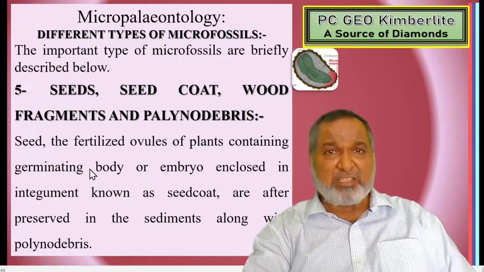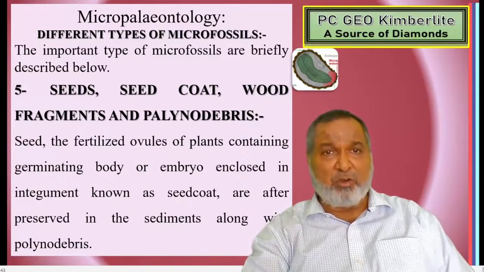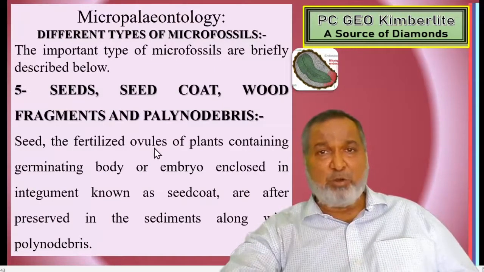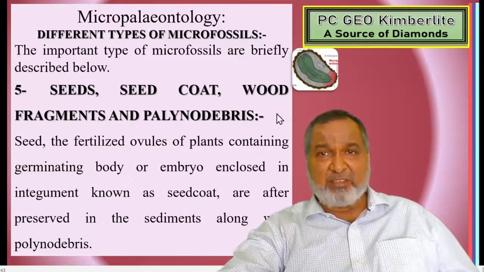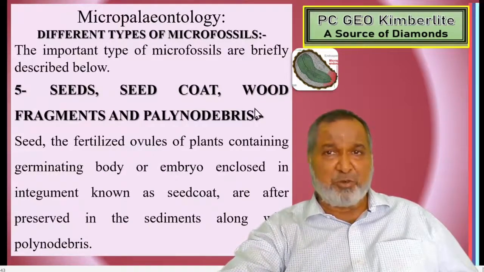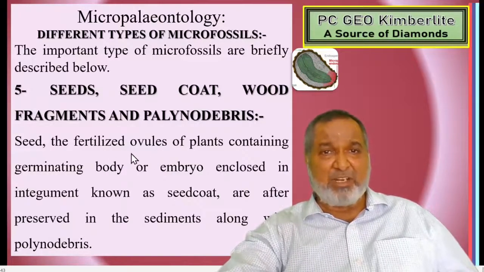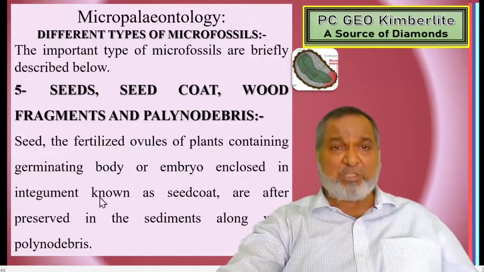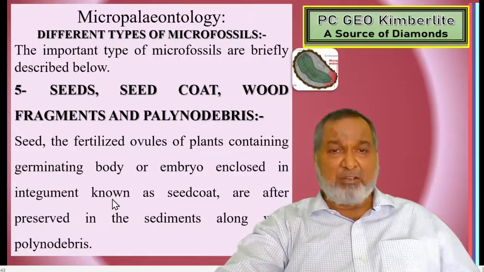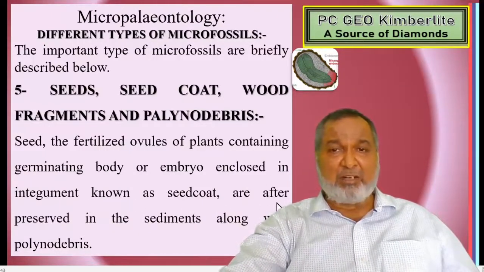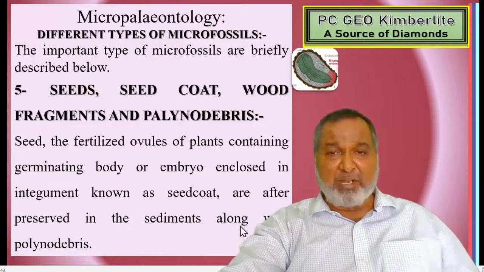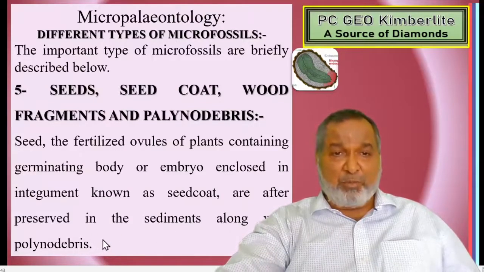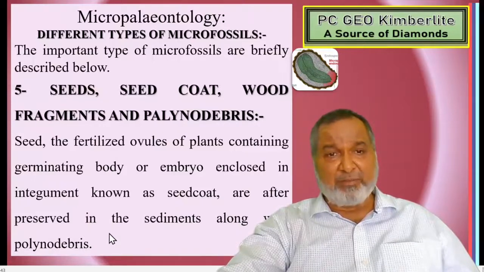Number 5, seeds, seed coat, core fragments, and palynodebris. This is what we have drawn, the figure shown here, the diagram. Seed, the fertilized ovule of the plant containing the germinating body or embryo enclosed in integument known as seed coat, are preserved in the sediment along with debris.